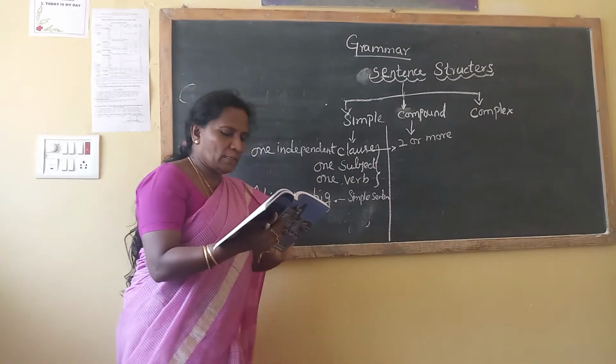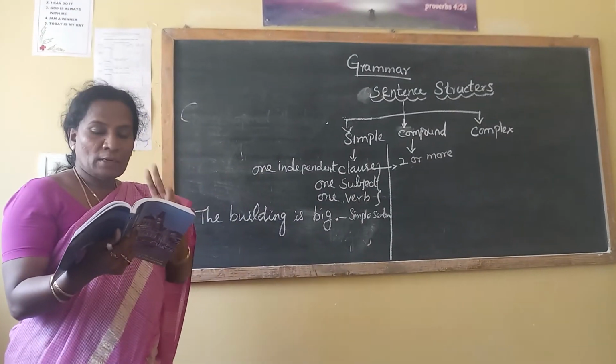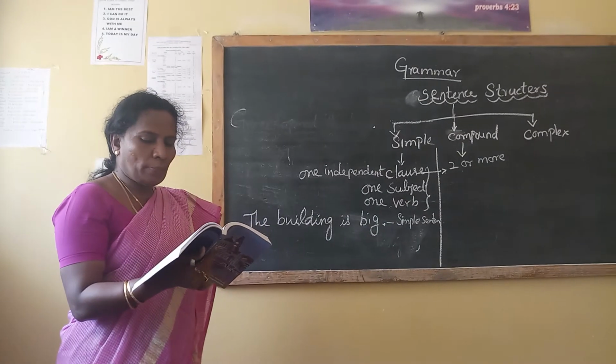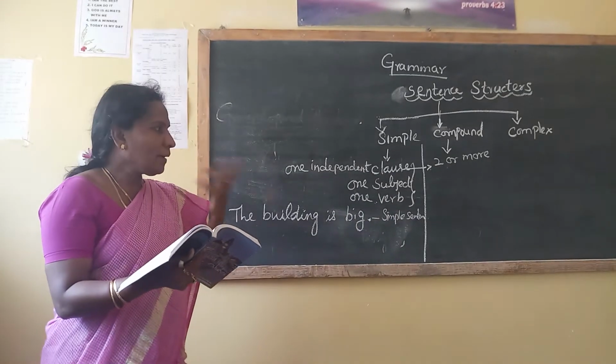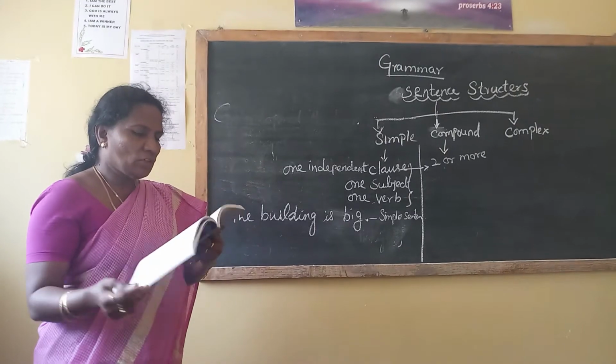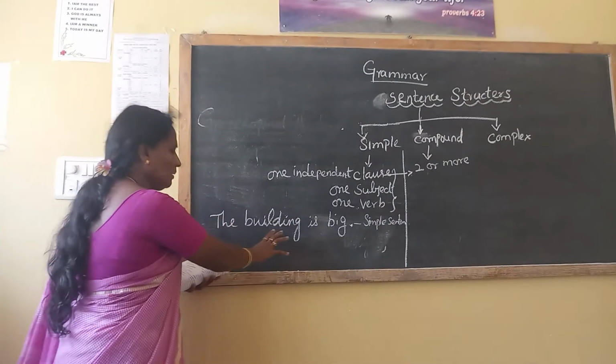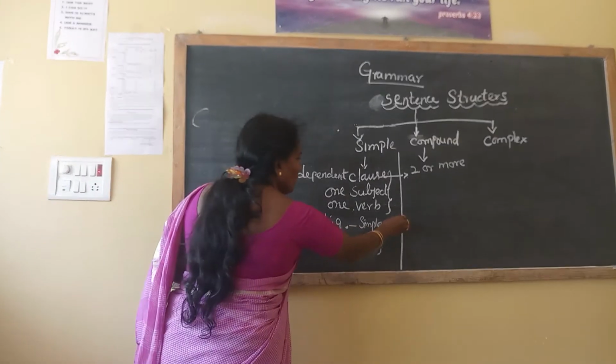Here in compound sentence we are having more finite verbs. The independent clauses are joined by a coordinating conjunction. I will give only one example. Here I wrote, the building is big. That is a simple sentence.